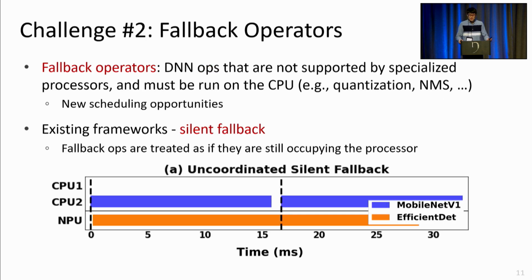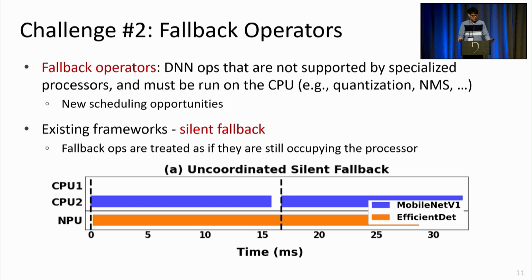The second challenge is the existence of fallback operators. So unlike server GPU environments, DNN operators in mobile environments have the tendency of not being supported by specialized processors due to both design and implementation issues. And such operators introduce new scheduling opportunities that are missed by existing frameworks.